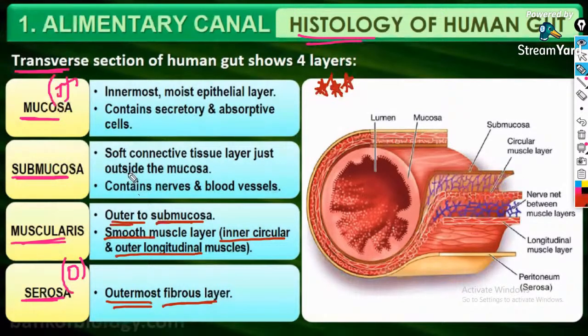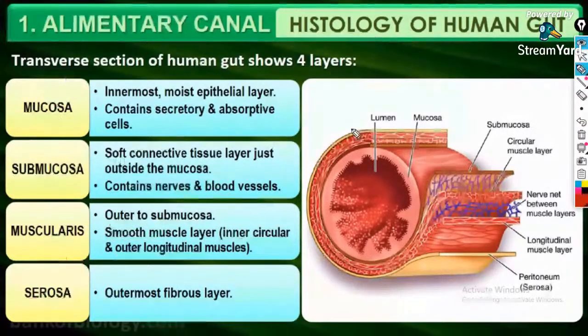Submucosa is a soft connective tissue layer just outside the mucosa. It consists of nerves and blood vessels. Which layer? It is submucosa. Then the last and the innermost layer is the mucosa. It is the moist epithelial cell layer which consists of secretory and absorptive cells.